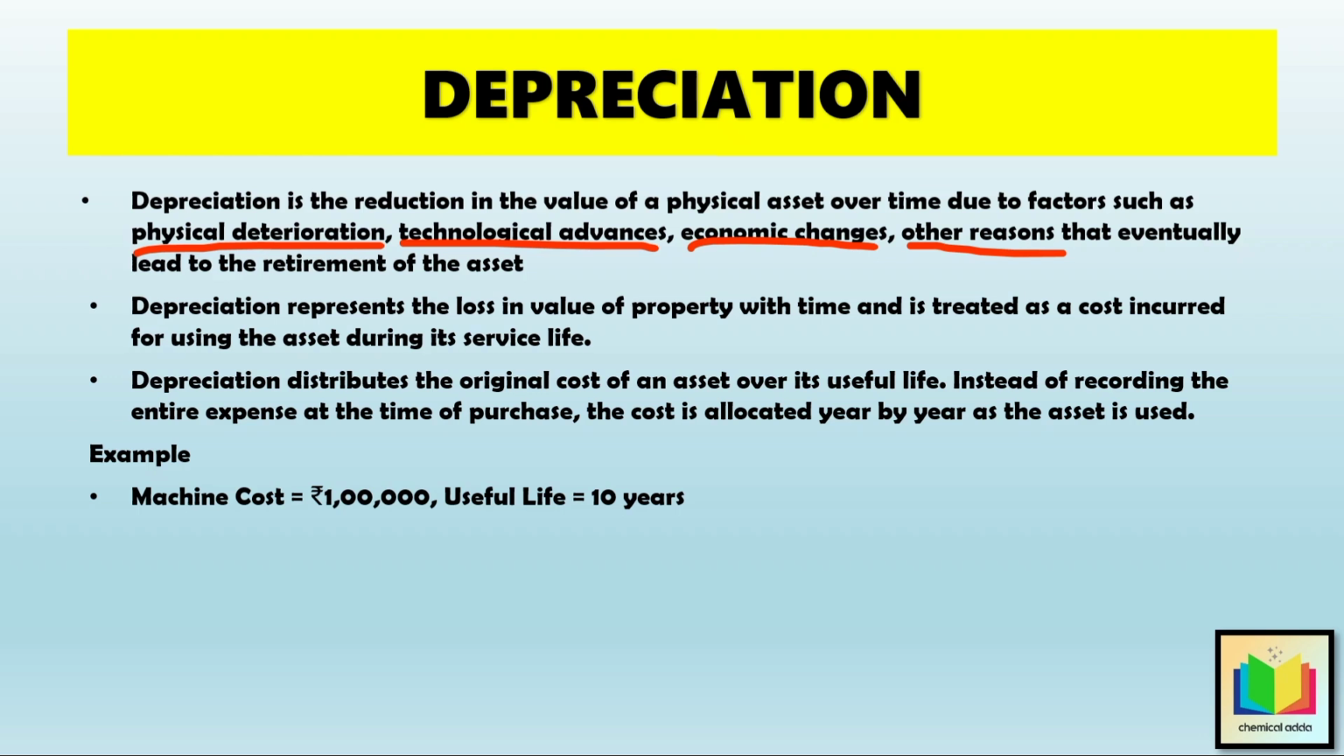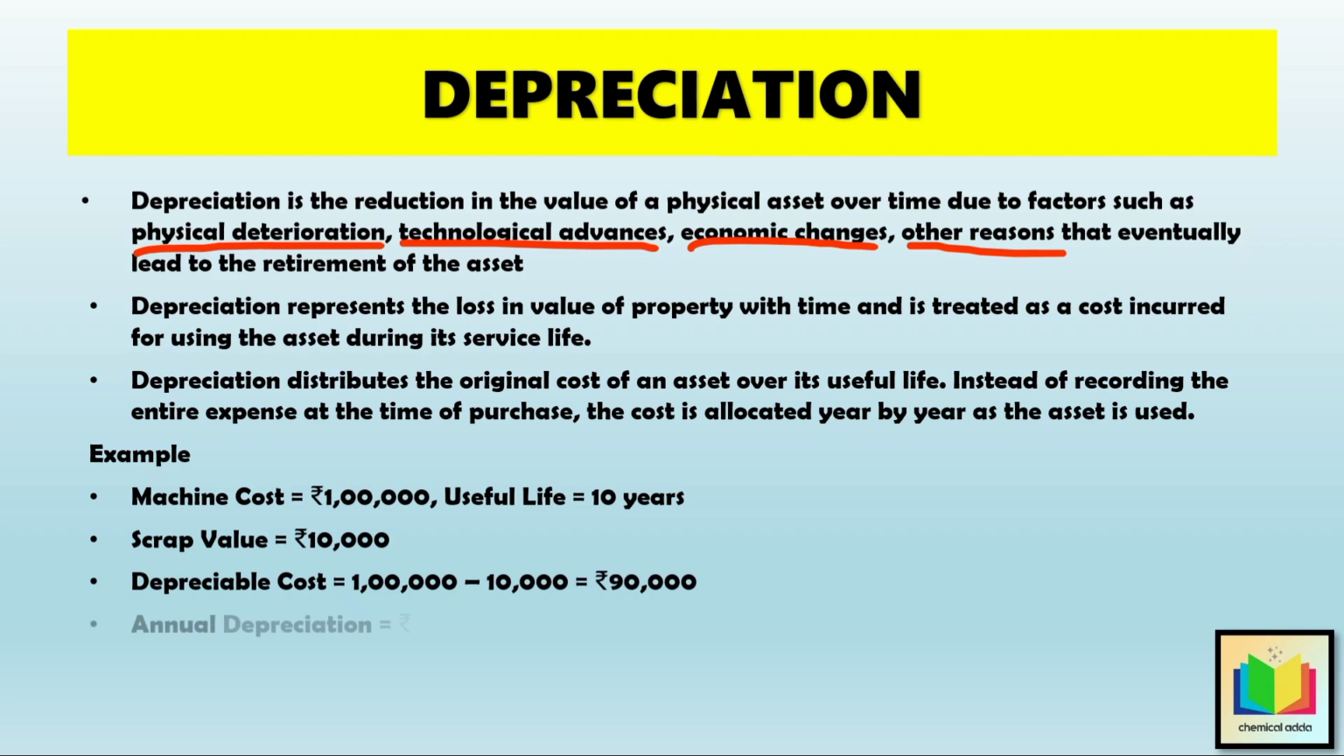So now let's say, at the end of 10 years, the machine's scrap value is 10,000 rupees. So, the total cost to be depreciated equals 90,000 rupees. And if we divide equally every year, 9,000 rupees will be charged as depreciation. Which means, if we spread the cost equally, say 9,000 rupees every year, the profits look stable and realistic. That way, each year the company shows the true cost of using the machine in its accounts.